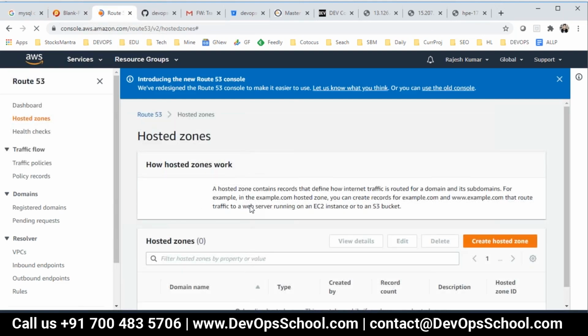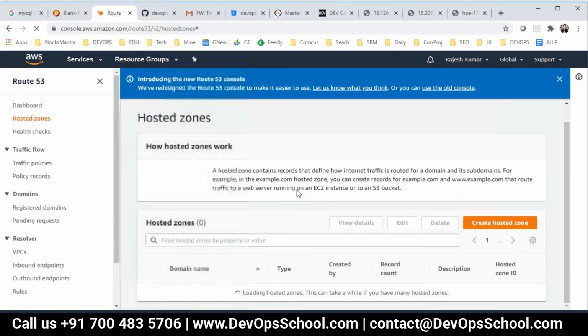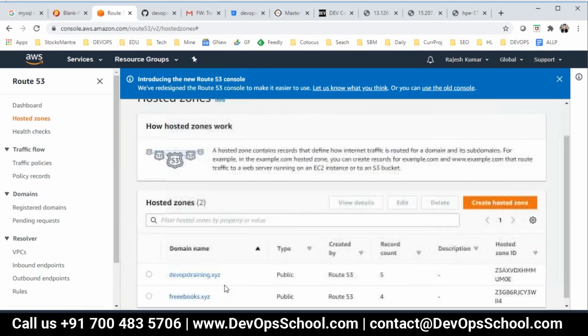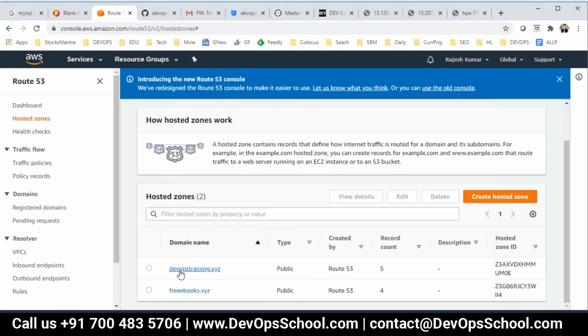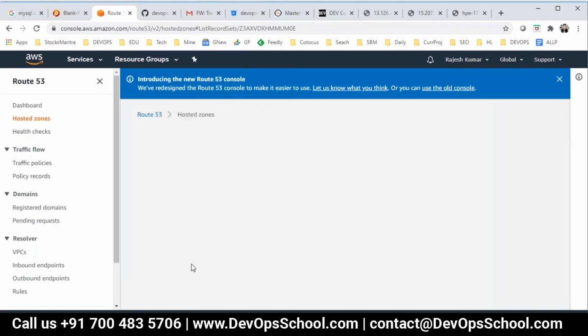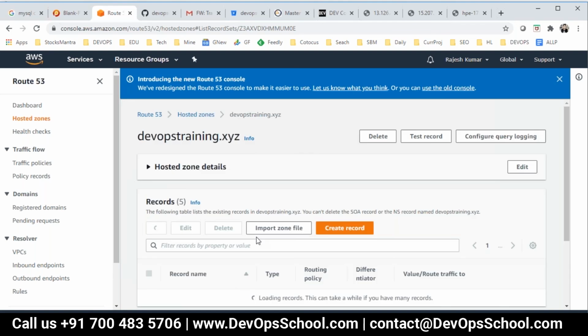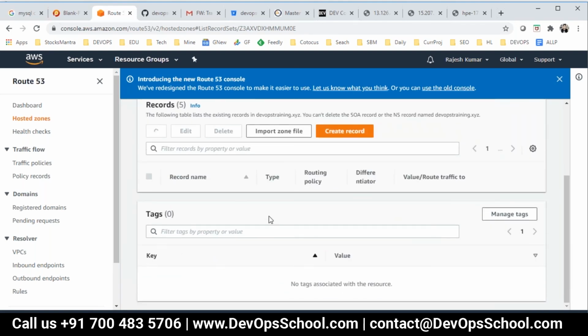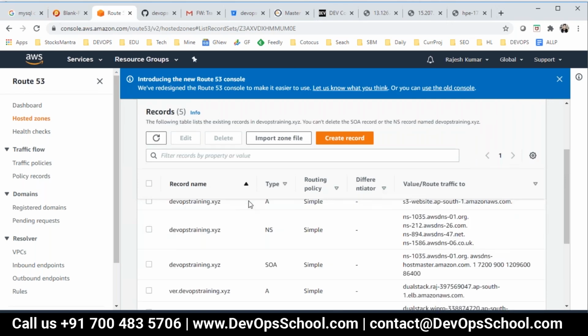And here at the hosted zone, I have two domains here. Okay, devopstraining.xyz. So here you're going to create a record entry. So you have to buy a domain and then create a record, but I am creating a record because I have a domain already existing. So here, how to create a record, I'll show you.